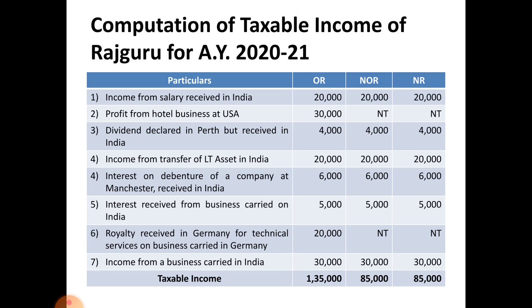So the taxable income of ordinary resident 1,35,000, as not ordinary resident 85,000, and as non-resident 85,000. So this is the taxable income of Mr. Rajguru as ordinary resident, not ordinary resident and non-resident.